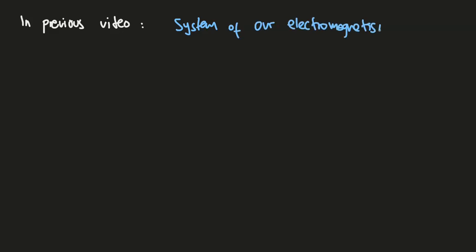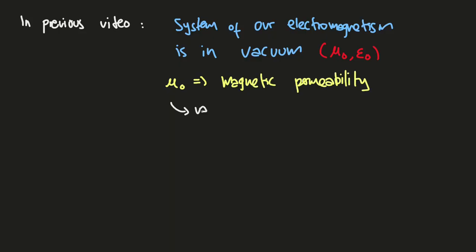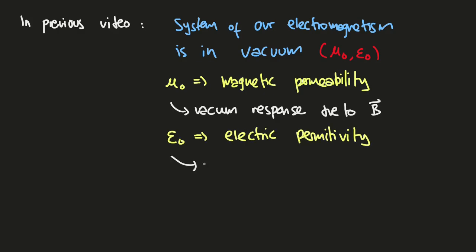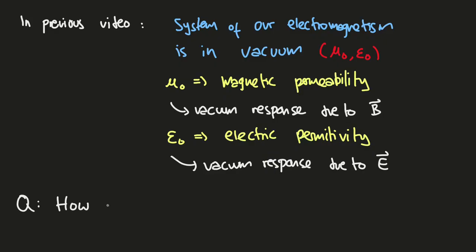In the previous video, we assumed that the system of our electromagnetism is in vacuum, which means the constants of the medium are mu0 and epsilon 0. Here, mu0 relates to magnetic permeability, specified as the vacuum response to magnetic field B, and so on for epsilon 0 as electric permittivity, specified as the vacuum response to electric field E. So here, the question is, what if the medium is not a vacuum?